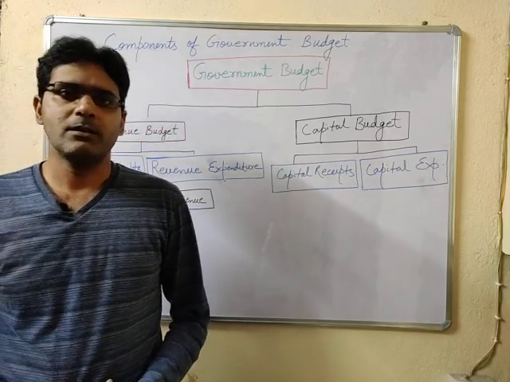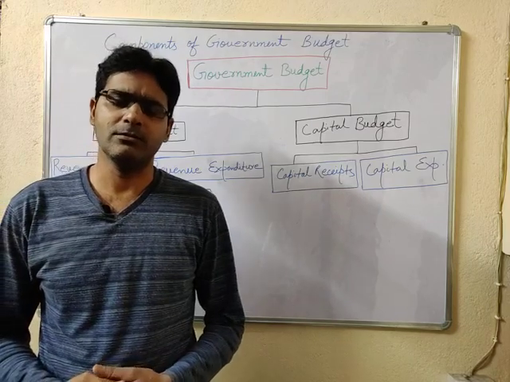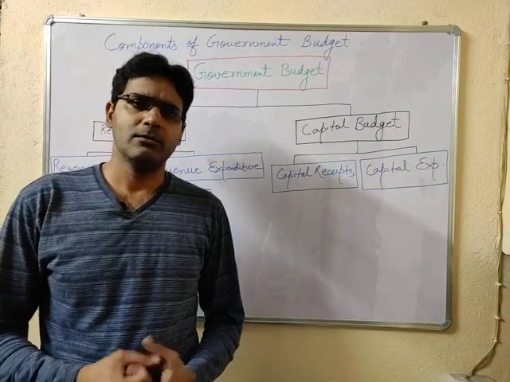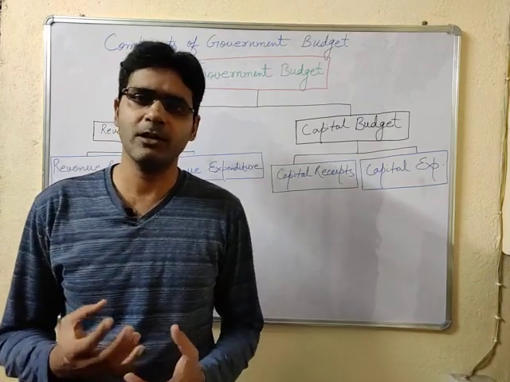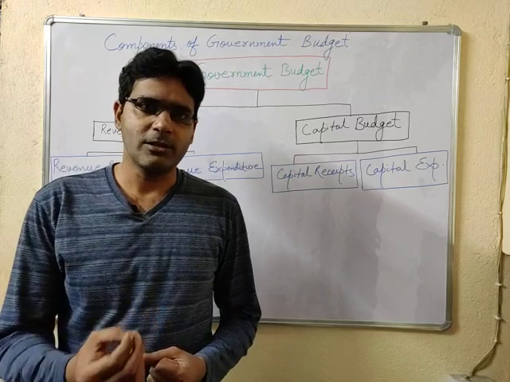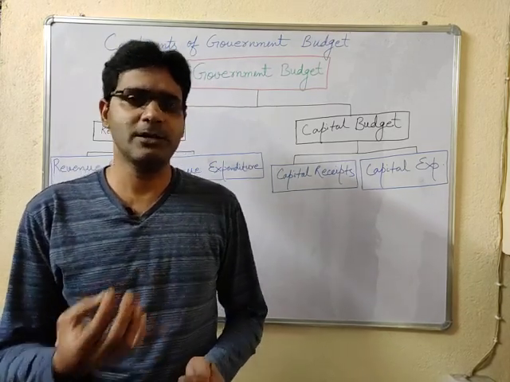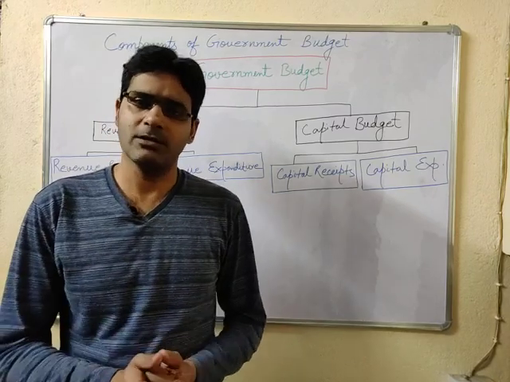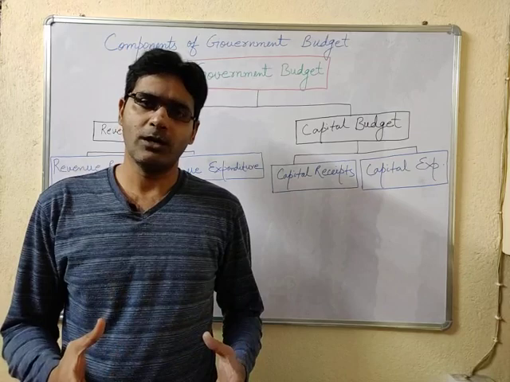As far as the meaning of the budget is concerned, we know that the government budget shows the budgetary receipts and budgetary expenditure of the government for the coming financial year, but its consequences, its effects are observed over the subsequent years as well. So there is a need to maintain two accounts.